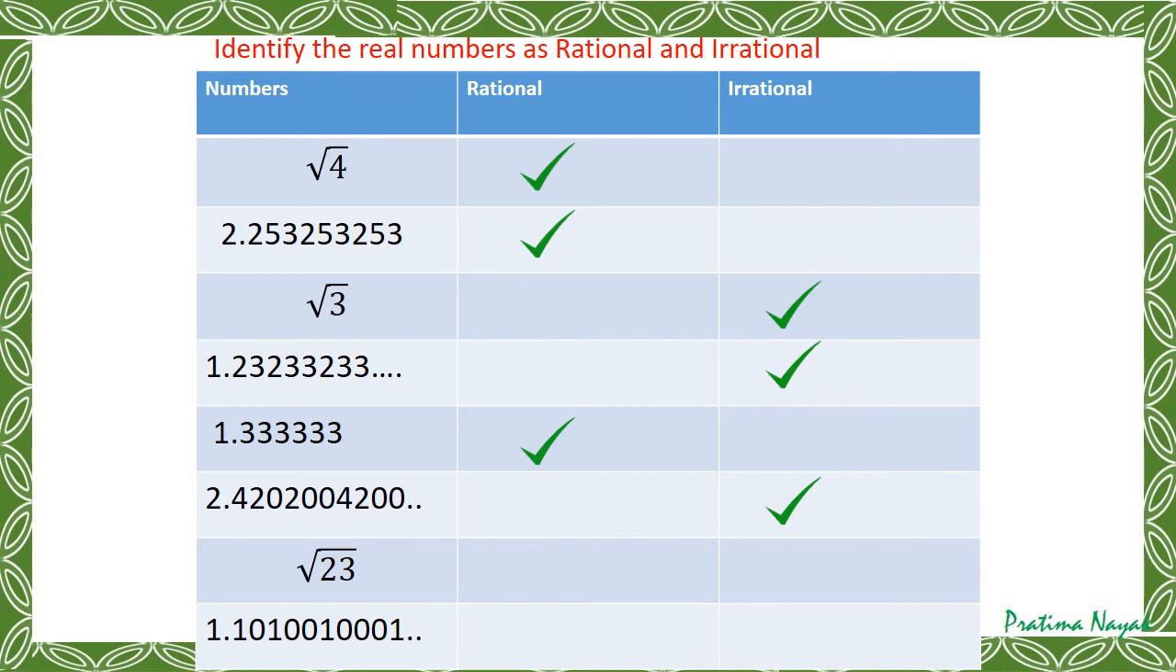Next, square root 23. Can you find a whole number for the square root of 23? Is it a perfect square? Then what will it be? An irrational number. Next, 1.10100100010001... So it will again be an irrational number.